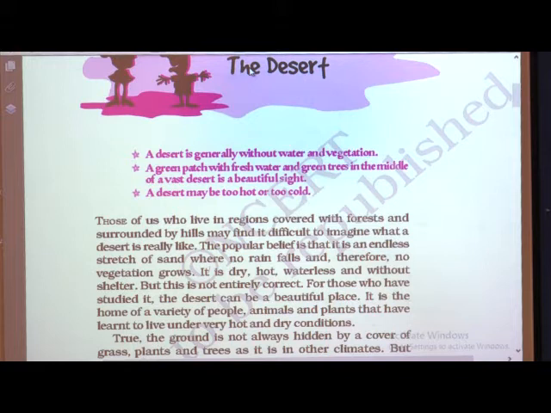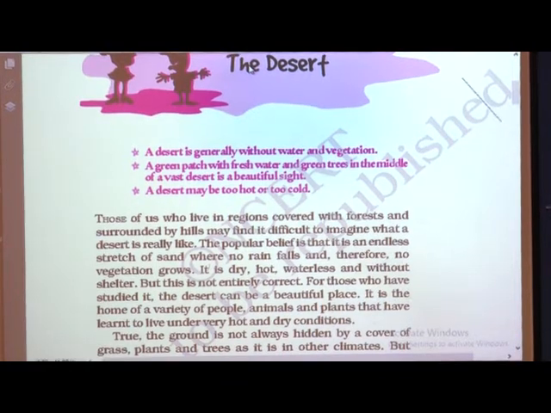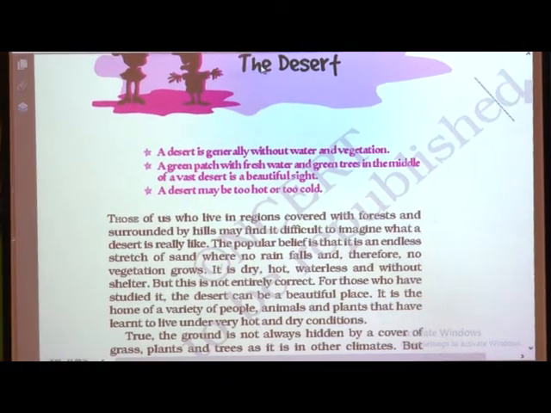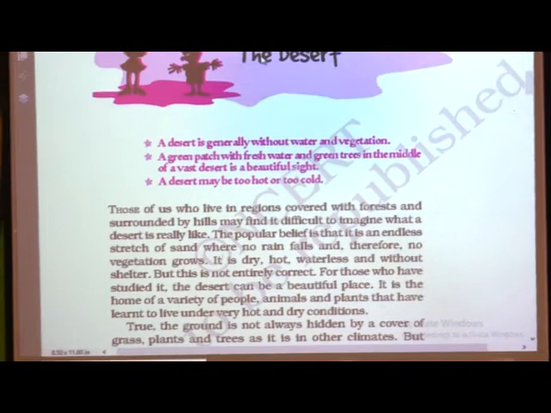Actually there is rainfall in the desert, but in a small amount. The minimum amount of rainfall occurs in the desert area, so it has less vegetation, and even when rain falls, due to the sand the water evaporates very fast, so there is less availability of underground water and surface water.